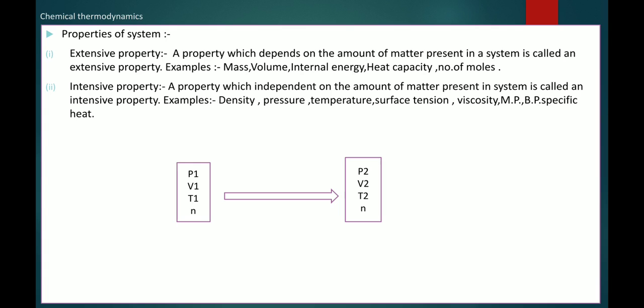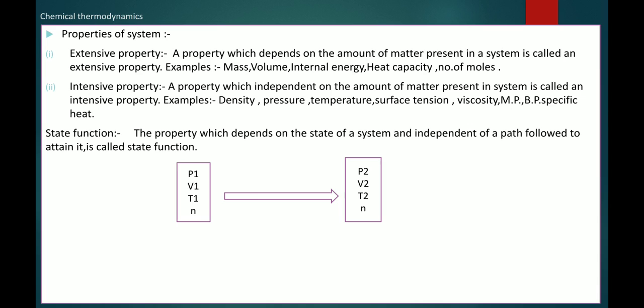When we consider 1 ml of water, otherwise 100 ml of water, then density of water is fixed. That's why this is an intensive property, which does not depend upon the amount of substance, amount of matter. So a property which is independent of the amount of matter is called an intensive property, and which depends on the amount of matter is called an extensive property.